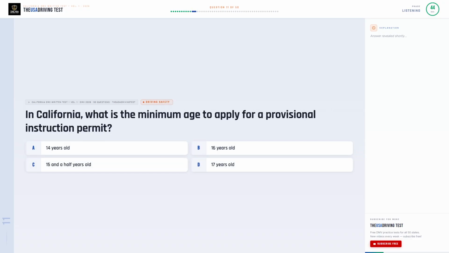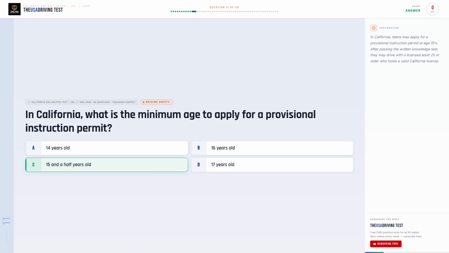In California, what is the minimum age to apply for a provisional instruction permit? Option A. 14 years old. Option B. 16 years old. Option C. 15 and a half years old. Option D. 17 years old.